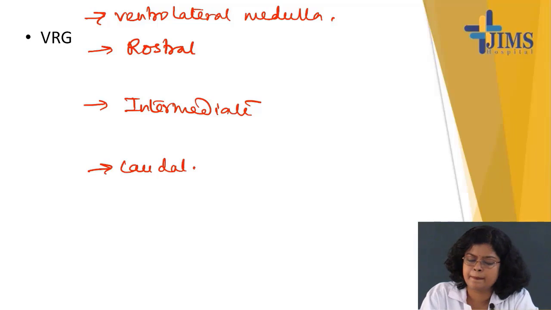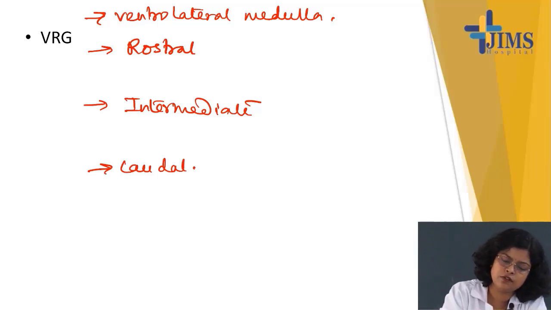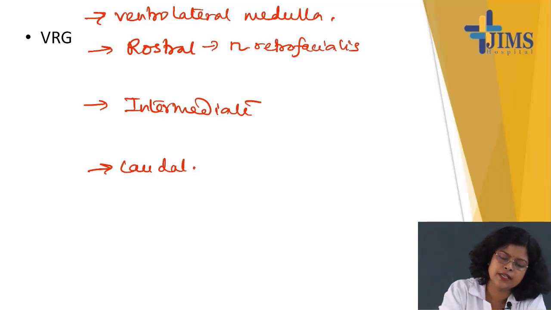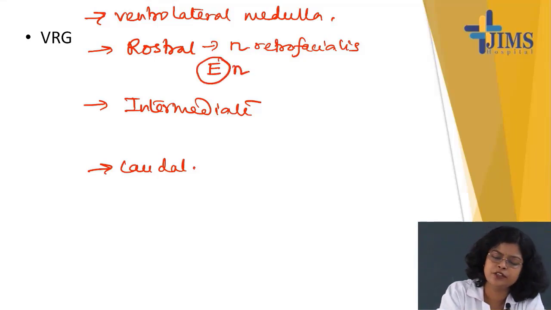Now this rostral part has one nucleus, the retrofacialis, and it has expiratory neurons that fire during forced